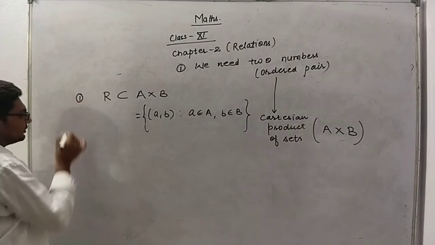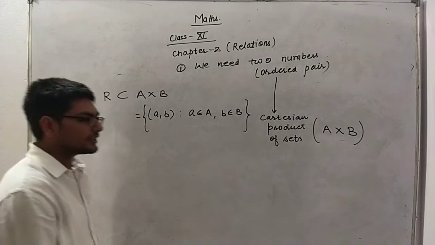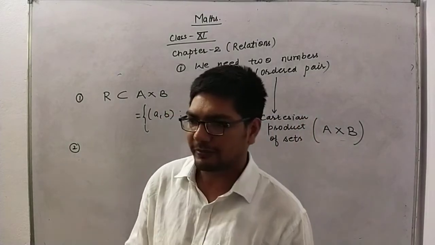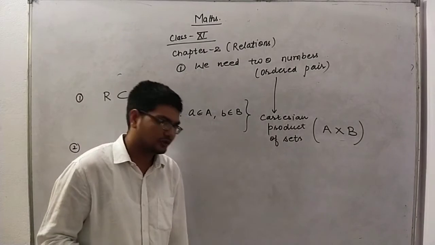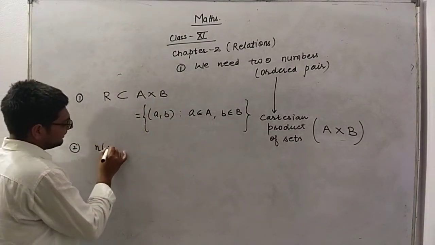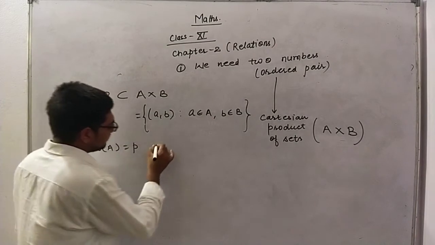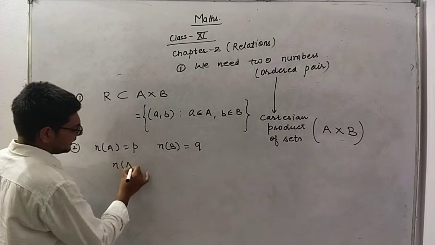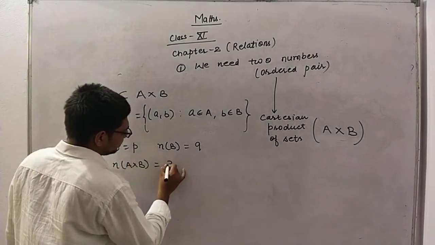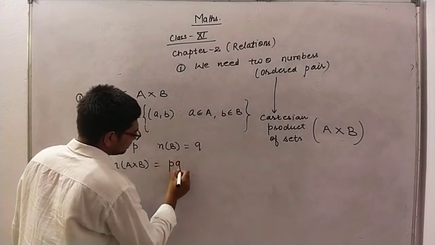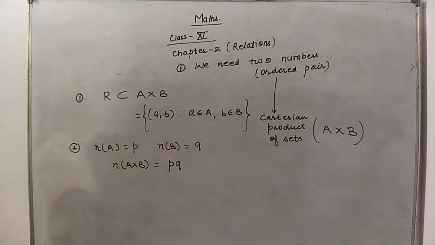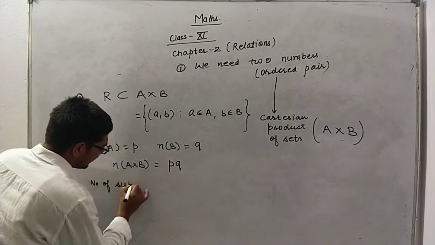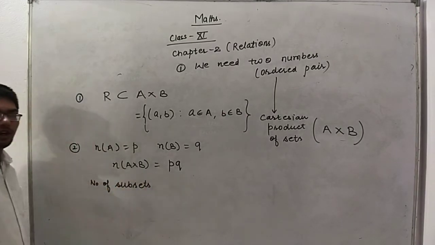So how are we going to define relation further? Because relation is a subset of A cross B, now a question arises in our mind: how many relations are there? If the number of elements in set A is P and the number of elements in set B is Q, then how many elements are present in A cross B? They are P into Q. Right? Now how many relations can we have, that is, how many subsets can we have of A cross B?